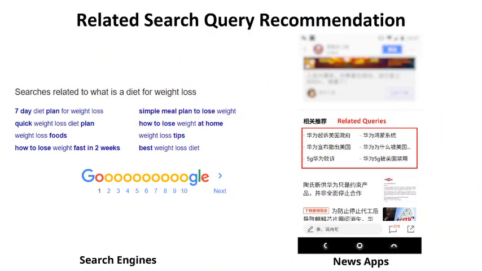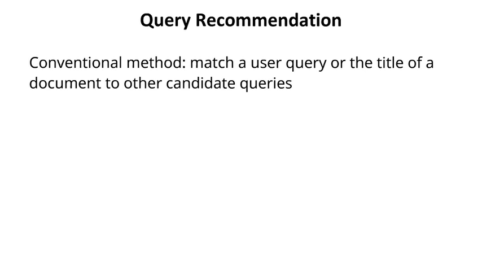Recommendation of related search queries is a standard feature on many search engines and news applications. The conventional method relies on text matching to select search queries for recommendation.